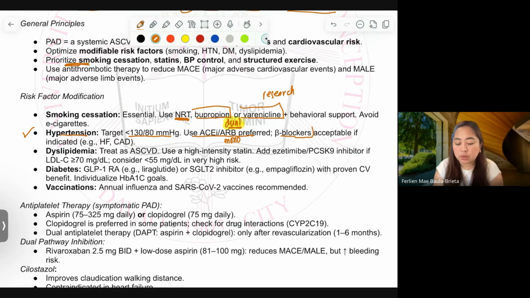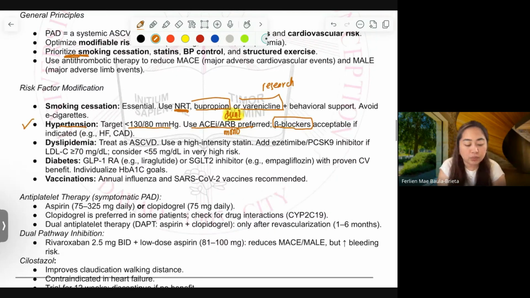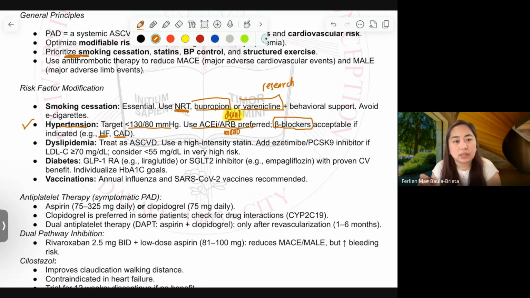May nag-question before kasi yung mommy niya naka-beta blockers for so long. I hope that was already resolved. But beta blockers really is in the last part of the algorithm, and it is acceptable if the patient has heart failure and coronary artery disease, meaning the patient's heart has a problem with pumping, so we need beta blocker to lessen the beat, to decrease the burden on the heart. Okay? After our lecture today, we will have heart failure next week.